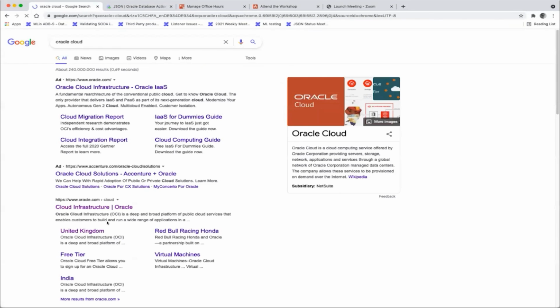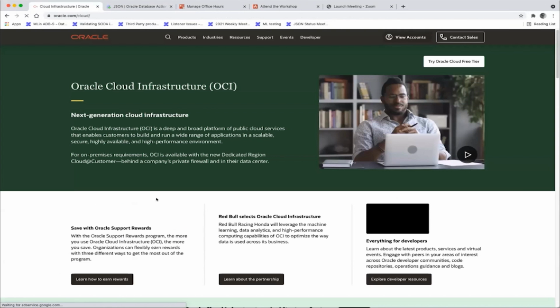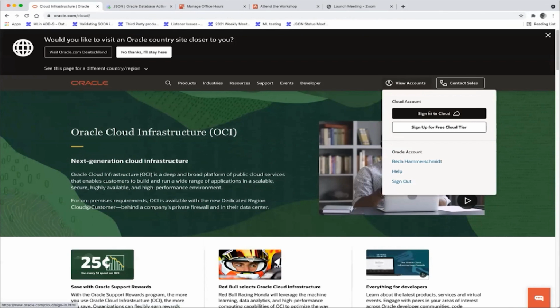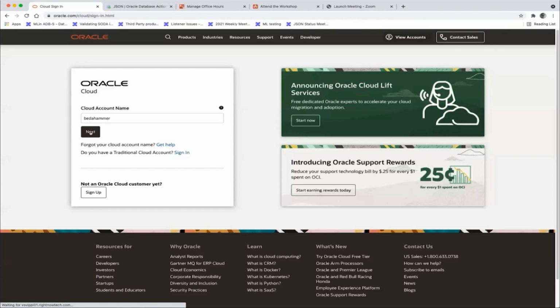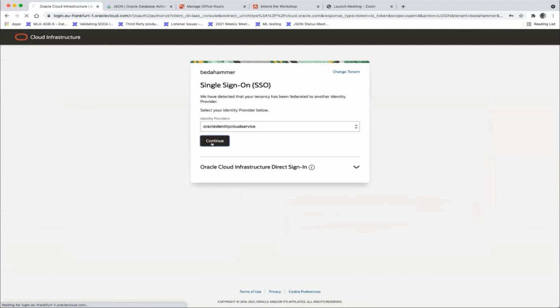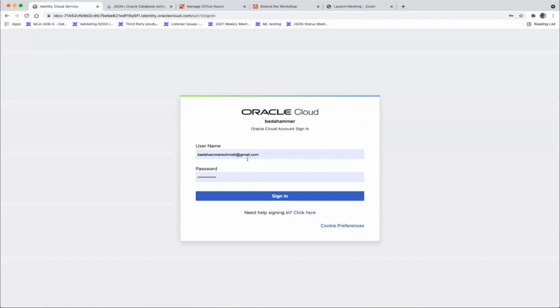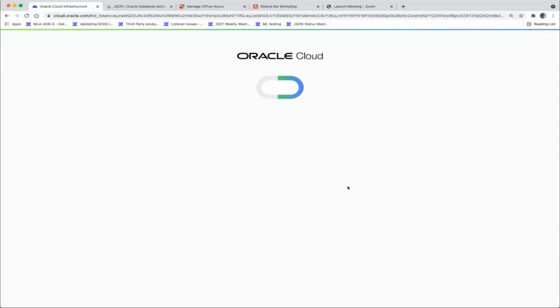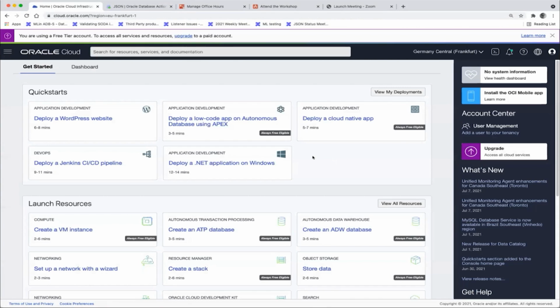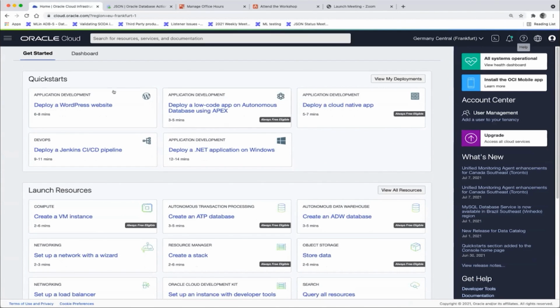So let's just log in from scratch: view my account, sign into cloud, my account name, and then I'm signing in. I'm actually using my private email here, so I'm not making any use of being an employee of Oracle. You see I'm using a free tier account. I don't want to operate on a paid account.